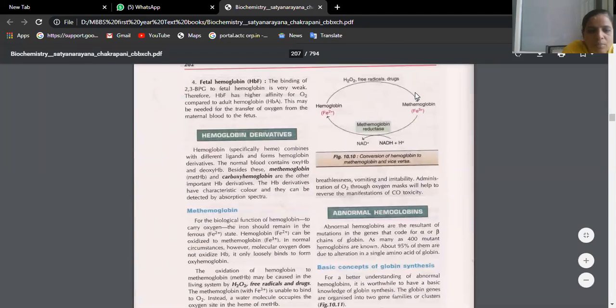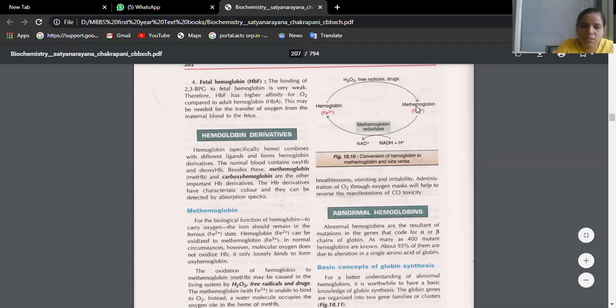So how is this methemoglobin formed? See here, hemoglobin getting converted to methemoglobin. The iron which is found in the hemoglobin is in the ferrous form, whereas the iron which is found in the methemoglobin is in ferric form. Fe plus 2 is ferrous, Fe plus 3 is ferric. So that means hemoglobin, whenever it is acted upon by substances like hydrogen peroxide, free radicals and drugs, that will lead to the formation of this methemoglobin.